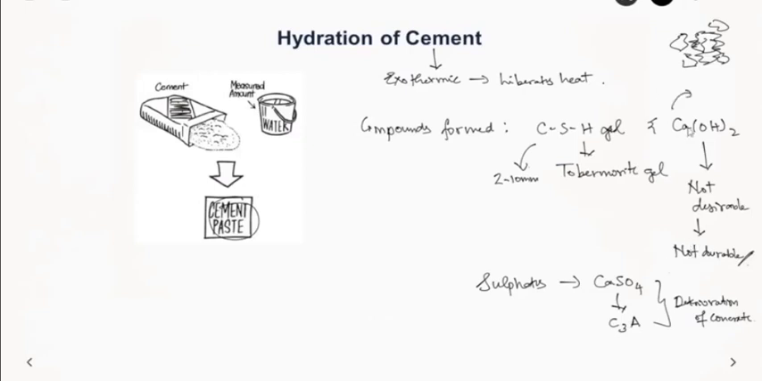The only advantage of Ca(OH)2 is that it is alkaline in nature. So it tries to maintain a pH of around 13, which is very much alkaline and helps in preventing the corrosion of the reinforcement.